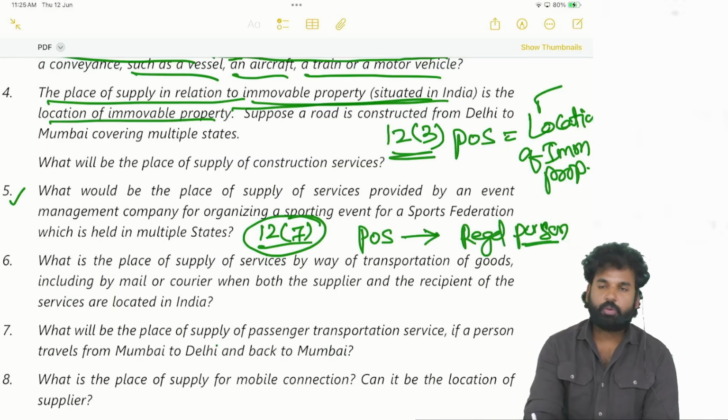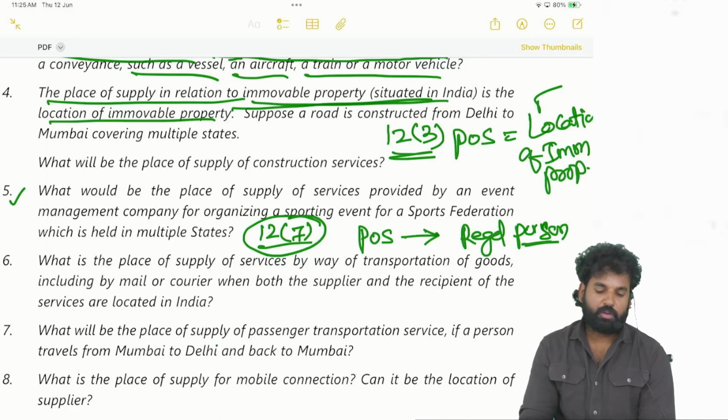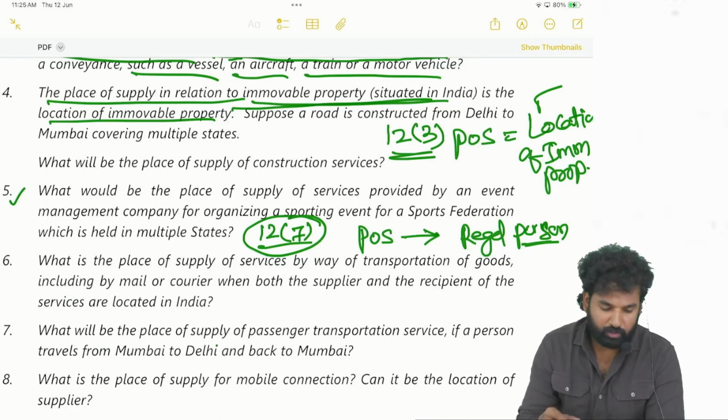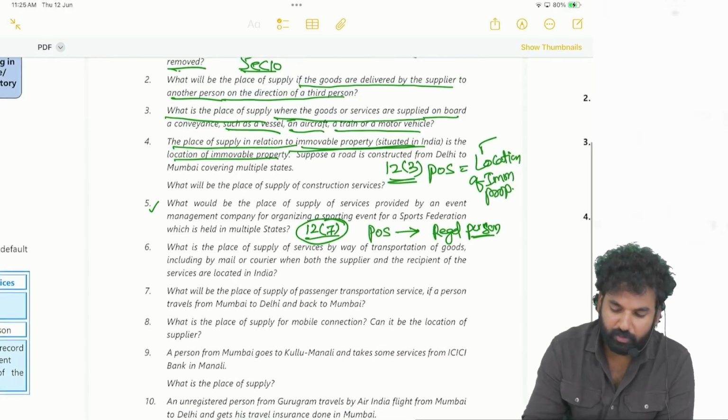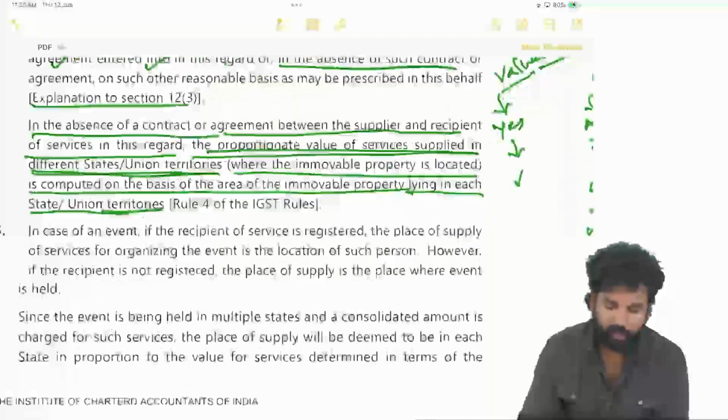If it is provided to other than a registered person, then the place of supply will be the place where the event is actually held. See, it is provided to a sports federation and that too in multiple states. So what do we have to do in such cases? If it is provided in different states, in such a case also we have to apportion between